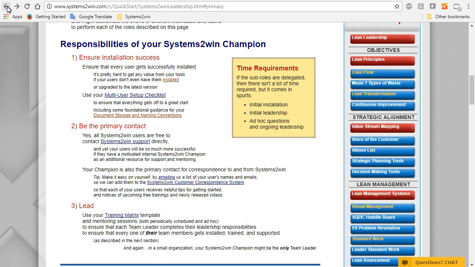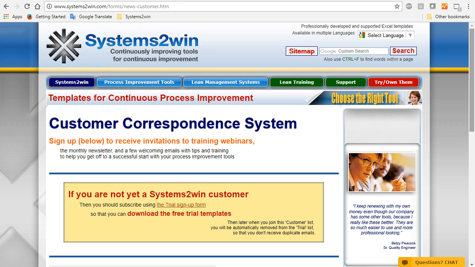Now, the next responsibility of your Systems to Win champion is to be the primary contact, both to and from Systems to Win, as well as to and from each of your users. Now, to avoid being monkey in the middle, you're going to make it a whole lot easier on yourself if you enroll your users in the Systems to Win customer correspondence system so that they receive notifications of upcoming free trainings and new videos and things like that directly.